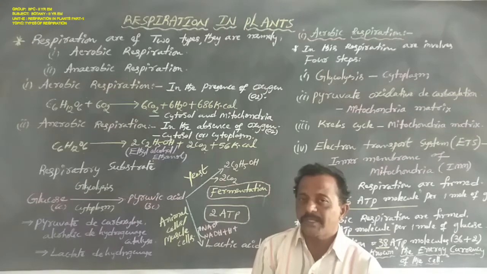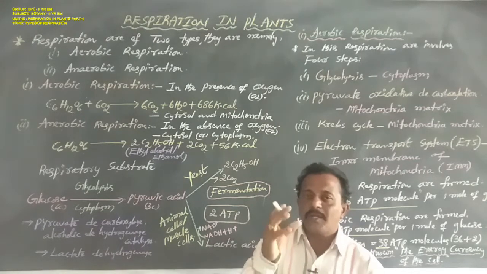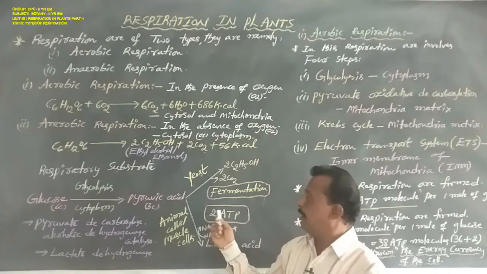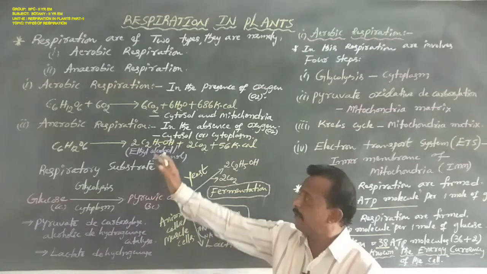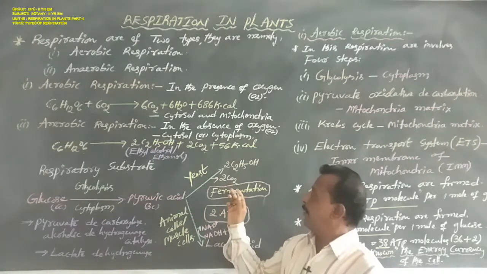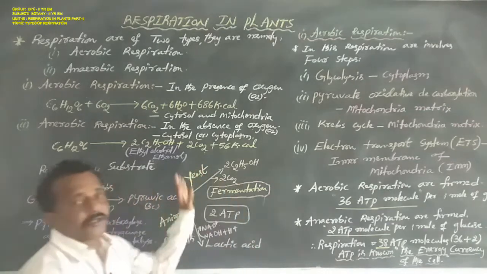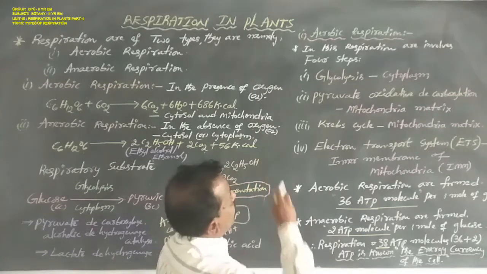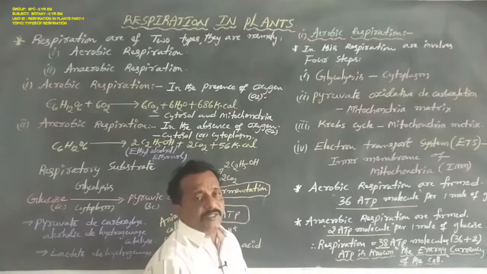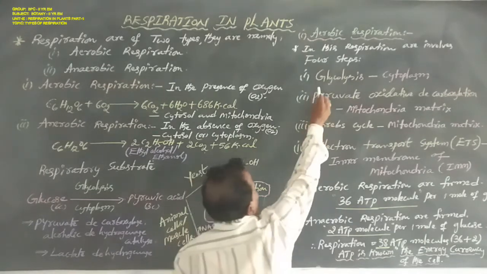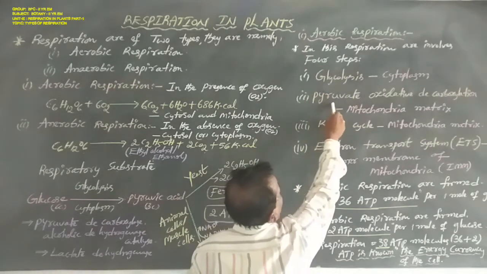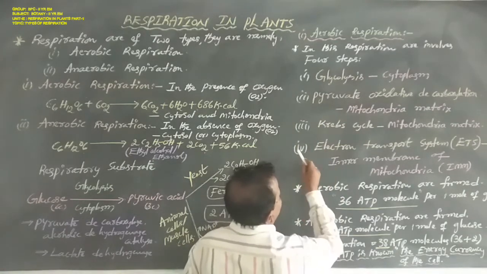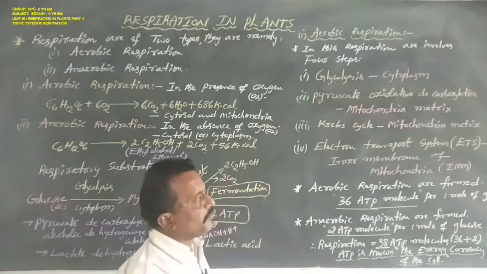So dear students, in anaerobic respiration, 1 mole of glucose forms 2 ATP molecules. That is anaerobic respiration and also the fermentation process. Now next coming to aerobic respiration. Aerobic respiration involves 4 steps. First step is glycolysis, second step is pyruvate oxidative decarboxylation, third step is the Krebs cycle, and fourth step is the electron transport system or ETS.